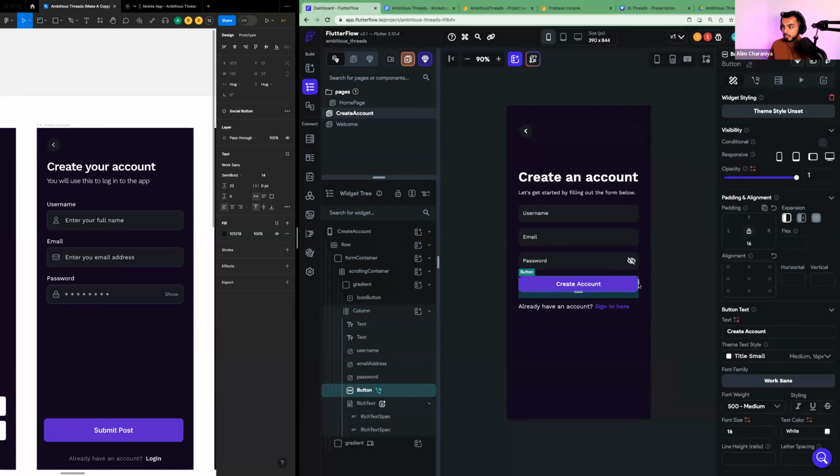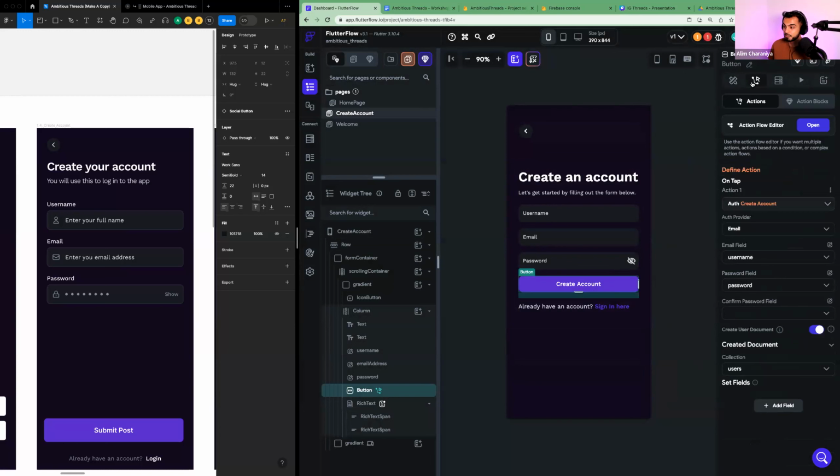So up till now, we were used to working outside of this properties pane on the right side, right? Notice that there's more panes that we can toggle from. This pane right here, the second one with the arrow, is called your action flow editor. And this will allow you to hook up features and functionality when users click on your element.